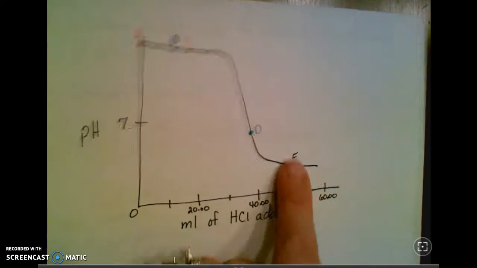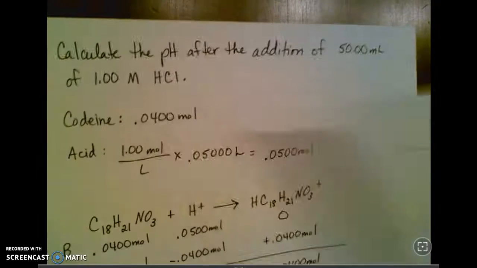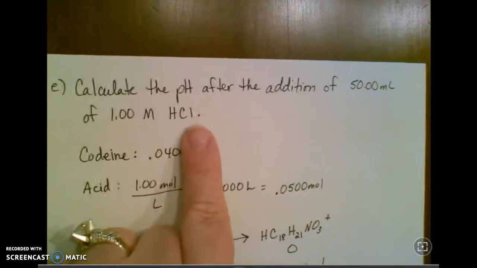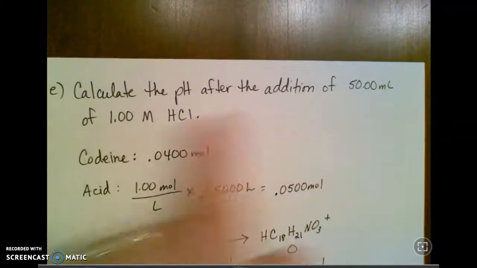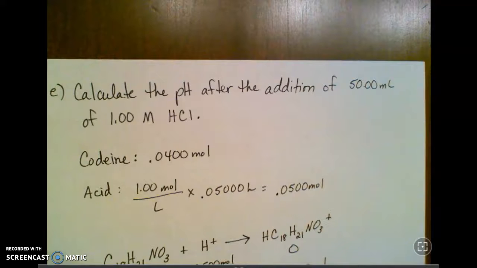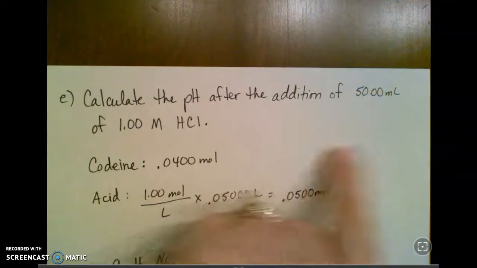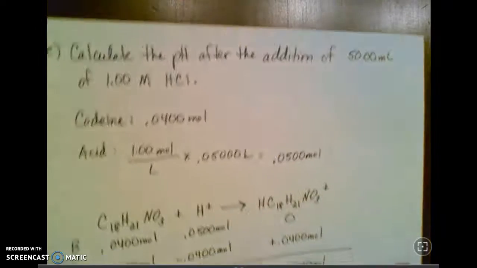So point E. What is the pH? Calculate the pH after the addition of 50 milliliters of 1 molar HCl. In the last step, we figured out that at 40 milliliters we are at our equivalence point, and so this is 10 milliliters beyond that.